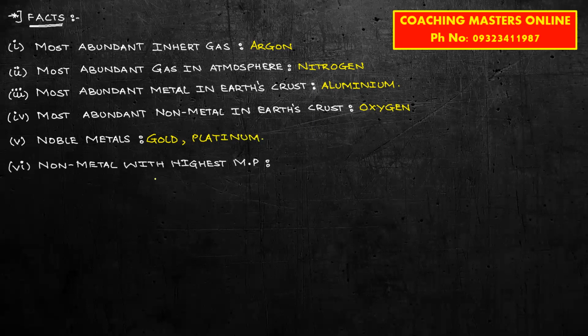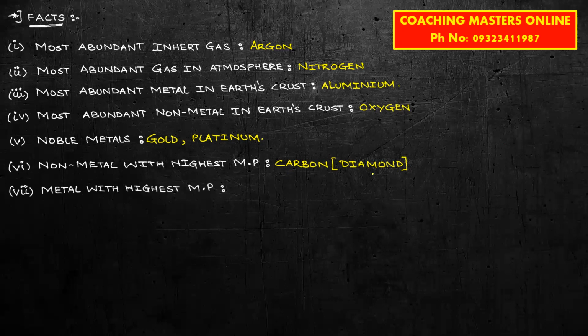The sixth one, non-metals with highest melting point. Now over here, just understand, it's actually not a non-metal, but it is an allotrope. Now what do you mean by allotrope? It is a different morphology of an non-metal. मतलब हम लोग यहाँ पे लिखेंगे कार्बन जरूर, but then carbon doesn't have the highest melting point in non-metals. It's the allotrope of carbon, which is diamond, which has the highest melting point. इसको याद रखना. It's not carbon exactly, but the allotrope of carbon, which is diamond, उसका melting point सबसे ज्यादा होता है. ठीक है? In non-metals.